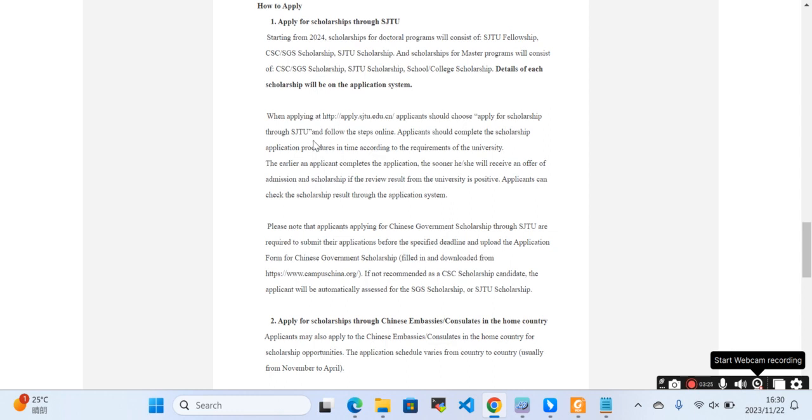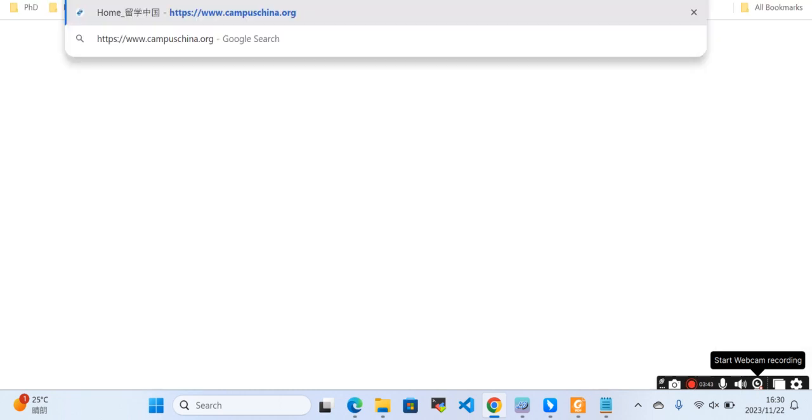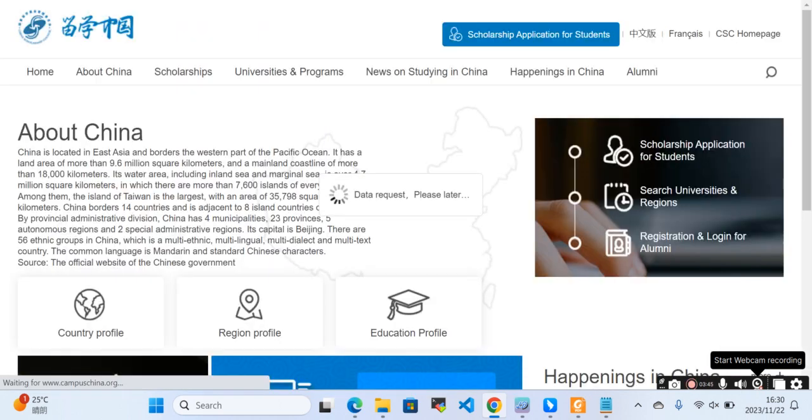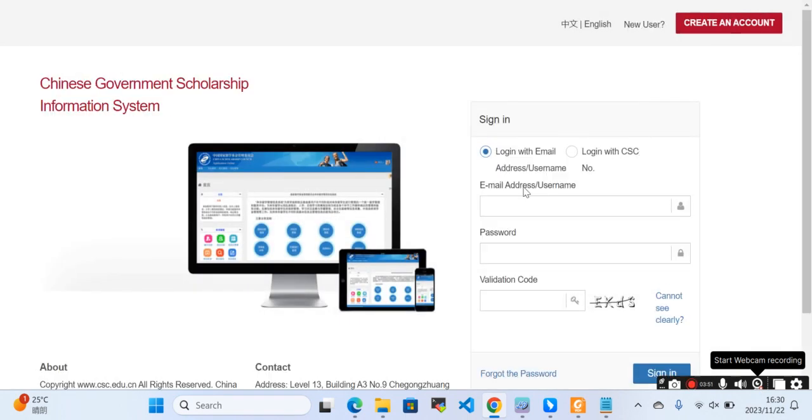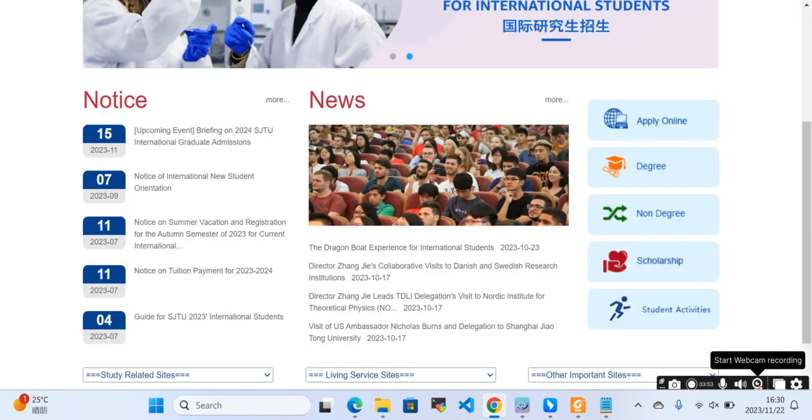They are explaining how you can apply for this kind of scholarship. Please note that applicants applying for the Chinese government scholarship through Shanghai Jiao Tong University are required to submit the application before the specified deadline and upload the application form of the Chinese government scholarship. So you need to visit that link, then click on scholarship here, and here you need to register, log in, and submit your application.